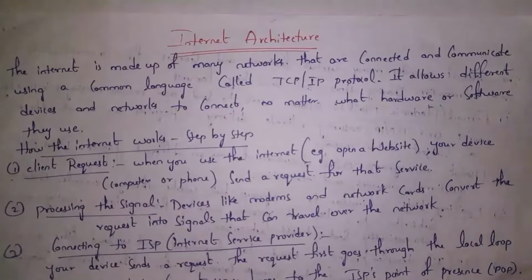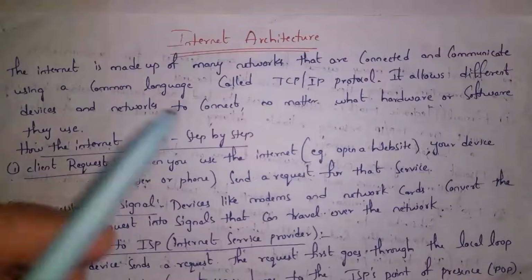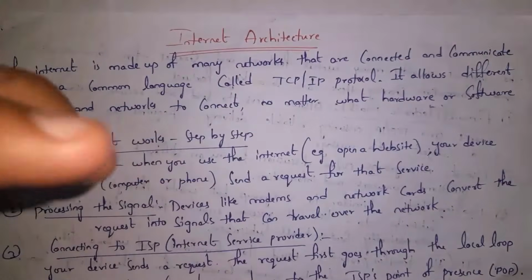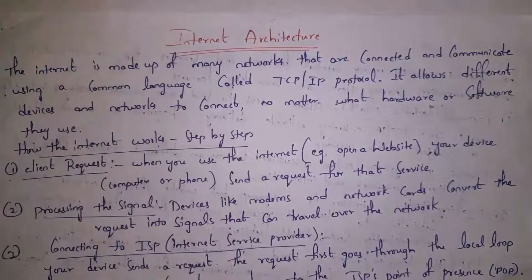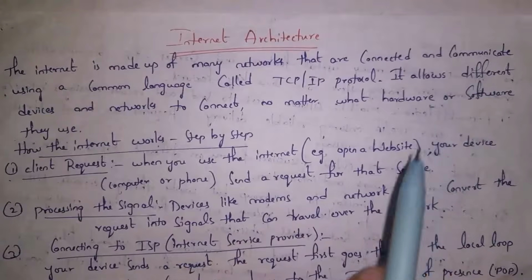Guys, if we connect different kinds of networks together, then we call it as internet. And all devices in internet can communicate to each other by using TCP/IP protocol. So every computer contains TCP/IP protocol through which computers can connect to internet. Guys, no matter hardware or software, everyone can use internet.